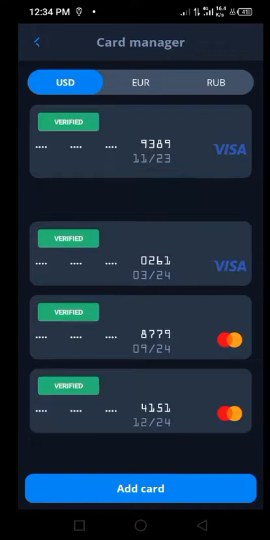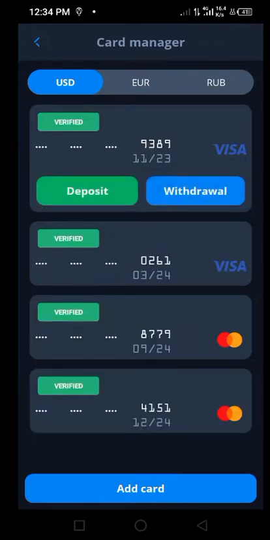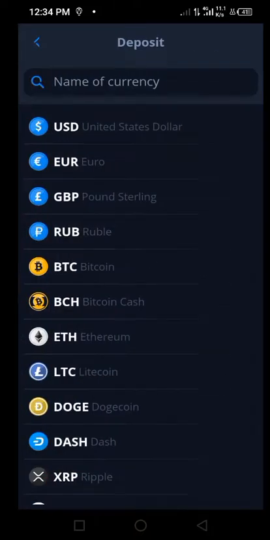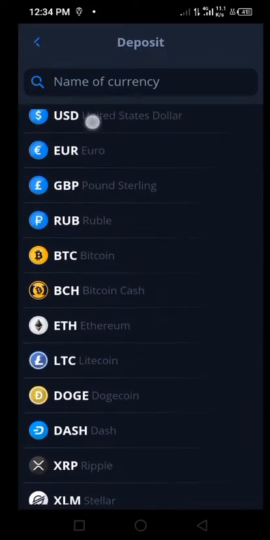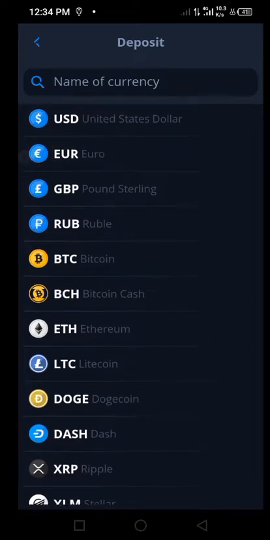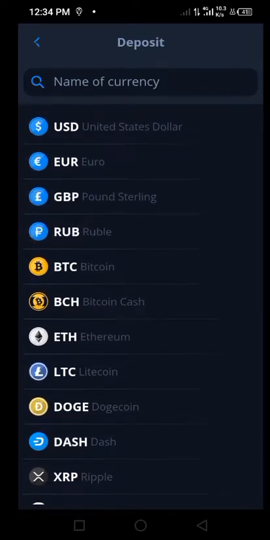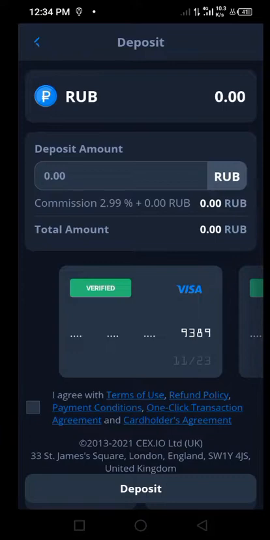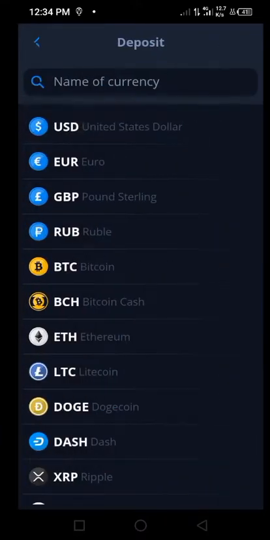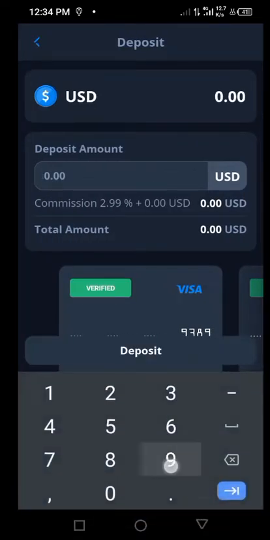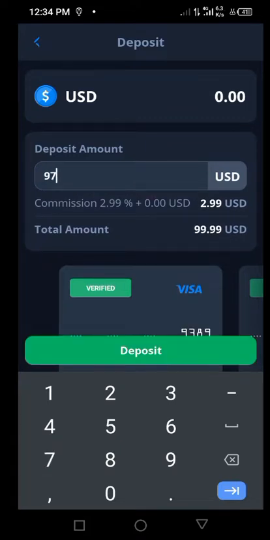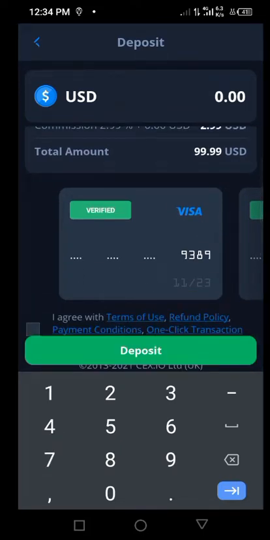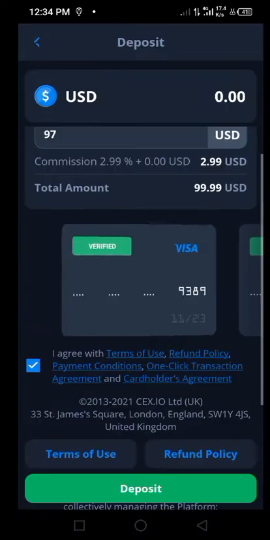Let's proceed. You choose the card you want to use to buy, click on deposit. Once you click on deposit, you are depositing dollars. Guys, deposit either dollar, euro, GBP, or rupees. Forget about crypto for now. Now click on USD, put in 96 or rather 97, then click on deposit.